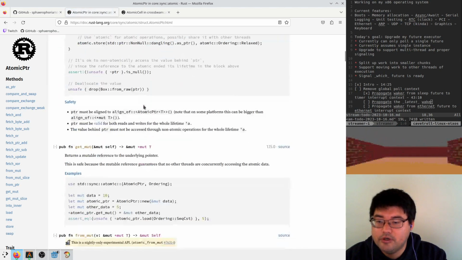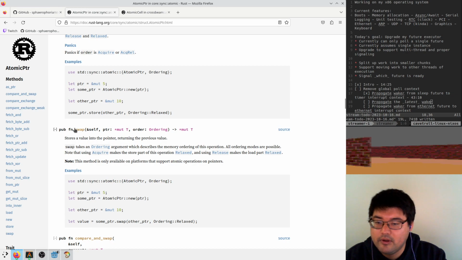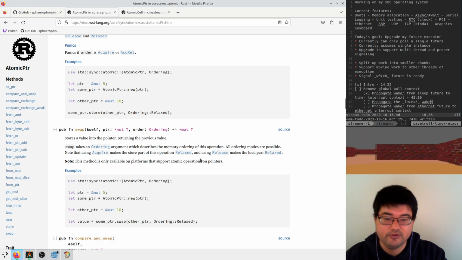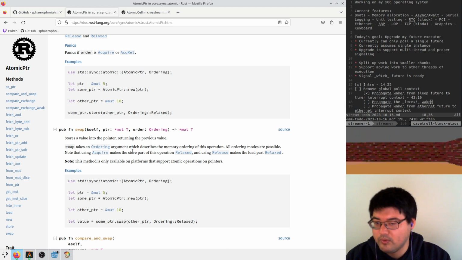Atomic pointer. Store, swap. Yeah, here we go. Swap takes an ordering argument that describes the memory ordering of this operation. All ordering modes are possible. Note that using acquire makes the store part of the operation relaxed, and using release makes the load part relaxed. So we probably would just want a strict ordering swap where we get the old value out.